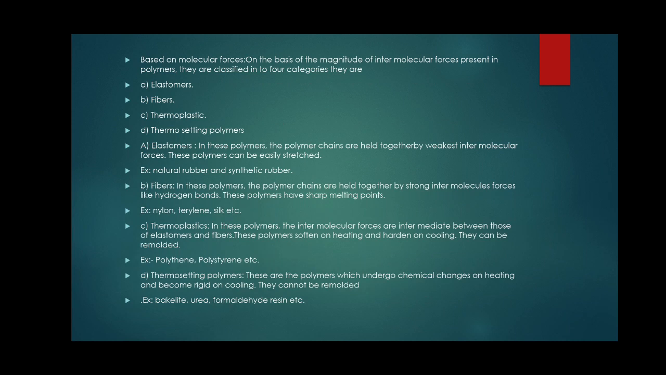Thermoplastic: in this polymer, the intermolecular forces are intermediate between those of elastomer and fiber. This polymer softens on heating and hardens on cooling. They can be remolded. Examples: polythene, polystyrene. Thermosetting plastic: these are the polymers which undergo chemical changes on heating and become rigid on cooling. They cannot be remolded. Examples: bakelite, urea formaldehyde resin.